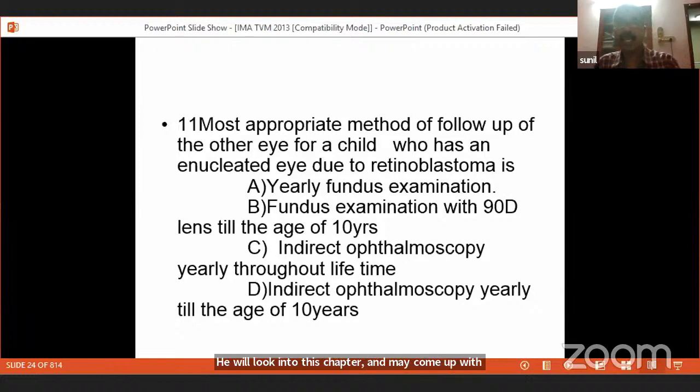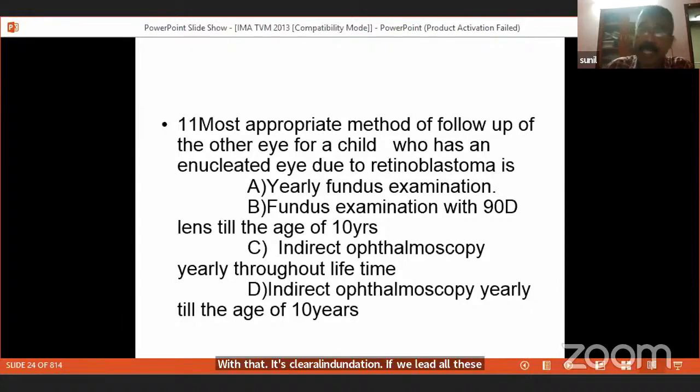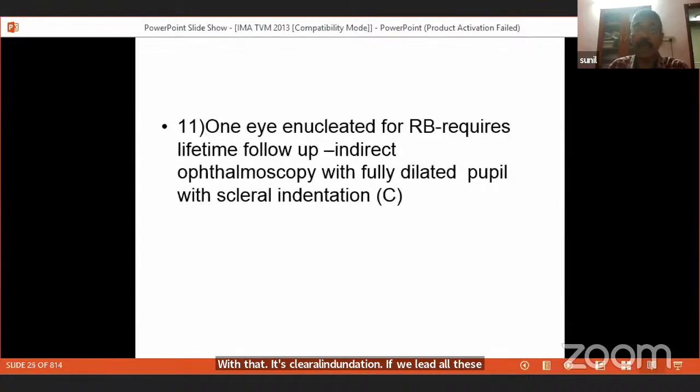So indirect ophthalmoscopy yearly throughout lifetime in a fully dilated pupil with pressing of the sclera, so that we can visualize the entire retina. That is the idea. So indirect ophthalmoscopy yearly throughout lifetime with scleral indentation, in a fully dilated pupil. That is the most appropriate method of follow-up of the other eye of a child who already has an enucleated eye.